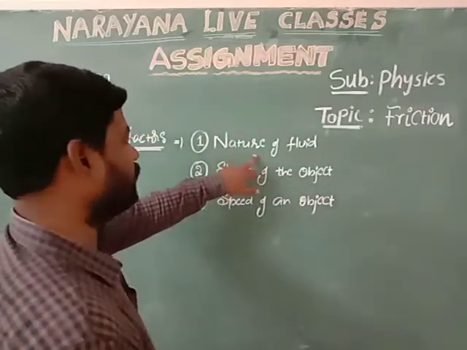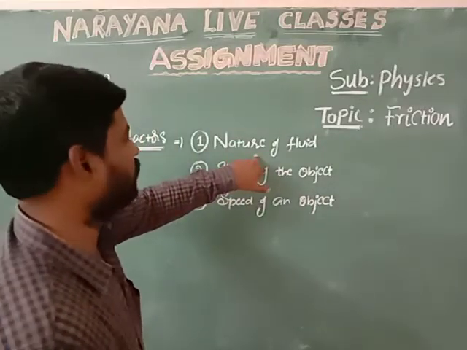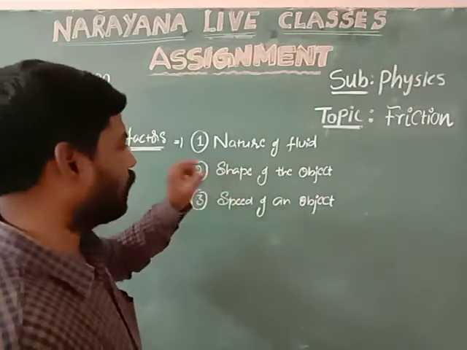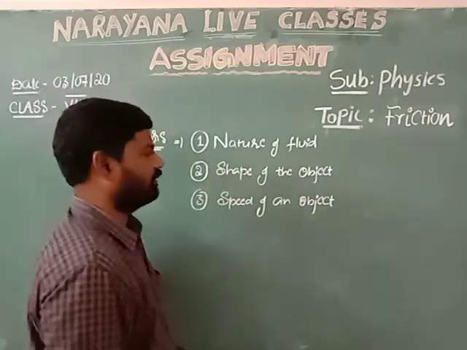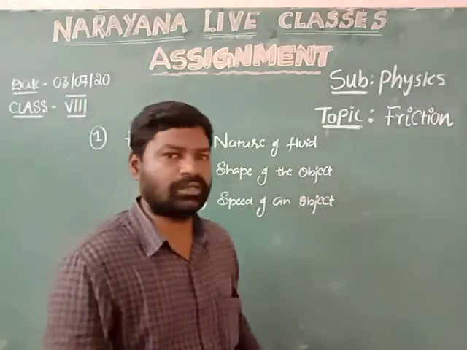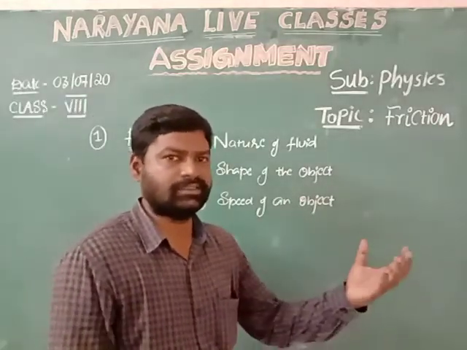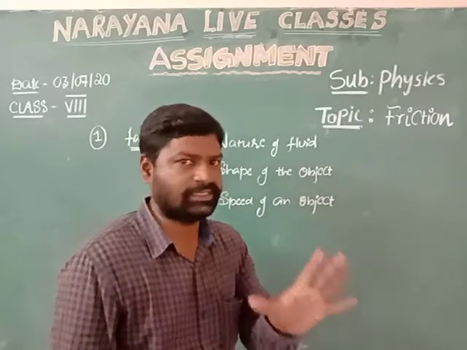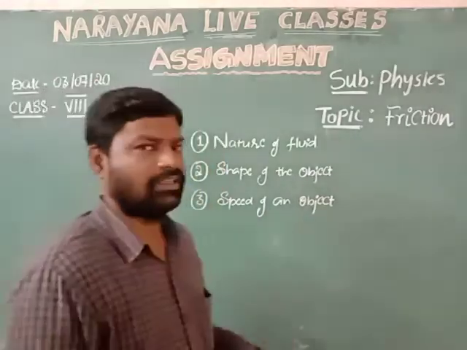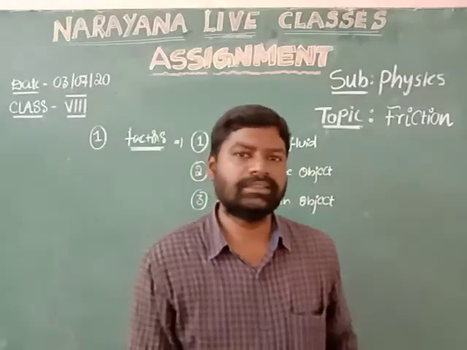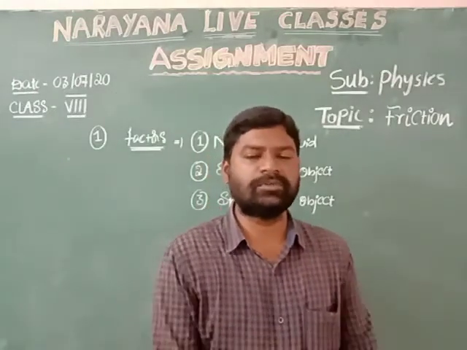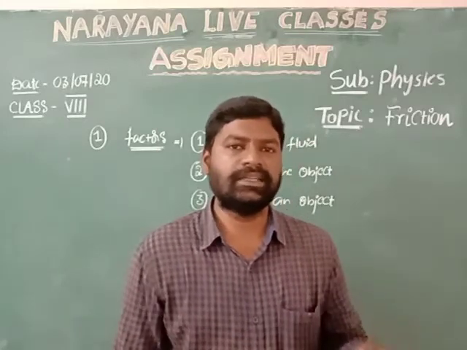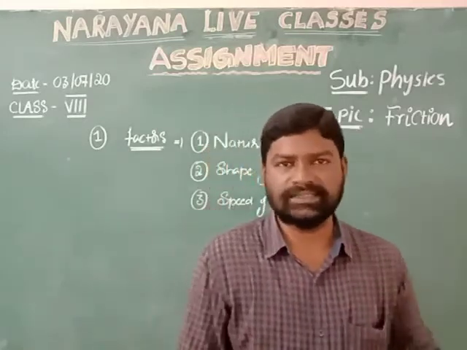When the fluid is denser, friction is more. When the shape of the object is pointed, friction is less. When the shape of the object is broad, friction is more. Fluid friction felt is more when the object is broad in structure. When an object moves slowly, it experiences more fluid friction. When an object moves fast, it experiences minimum fluid friction. These are the three factors.